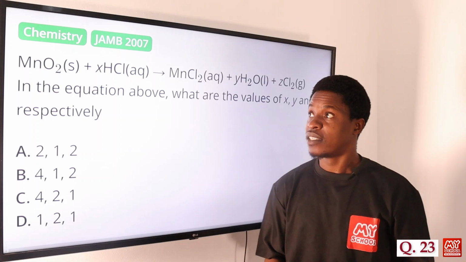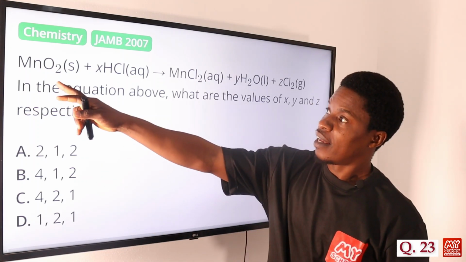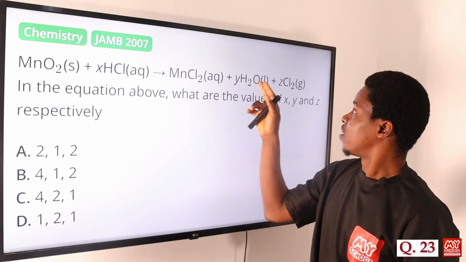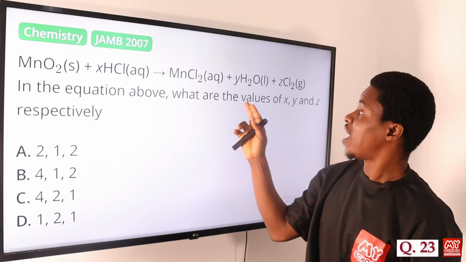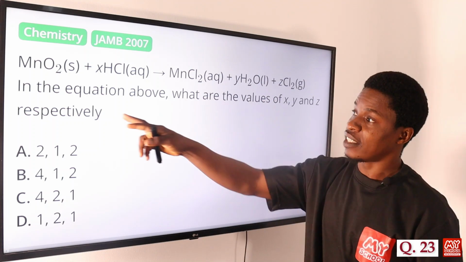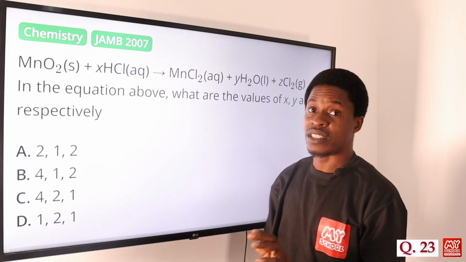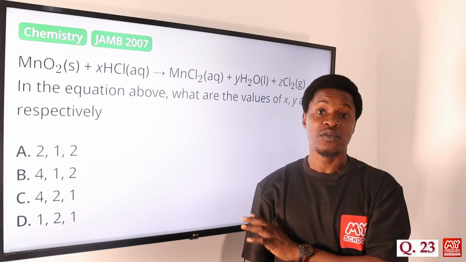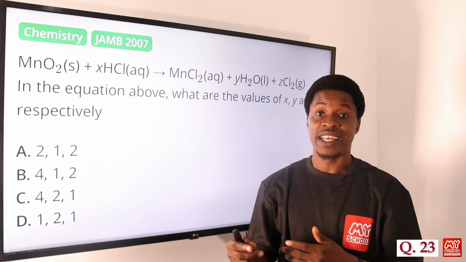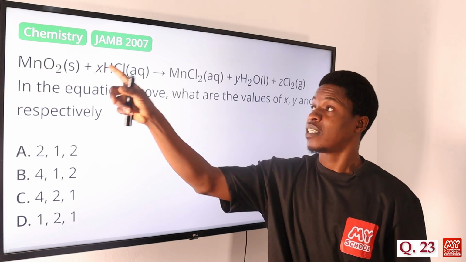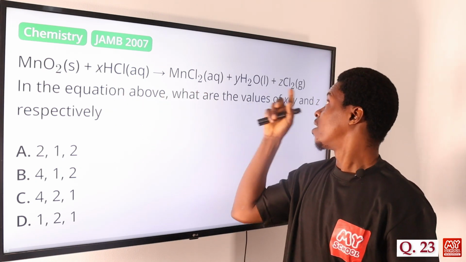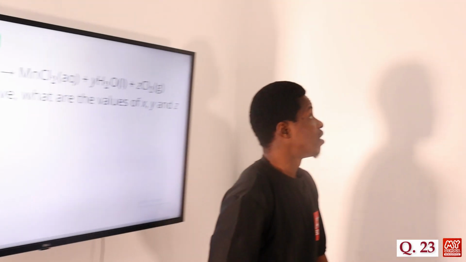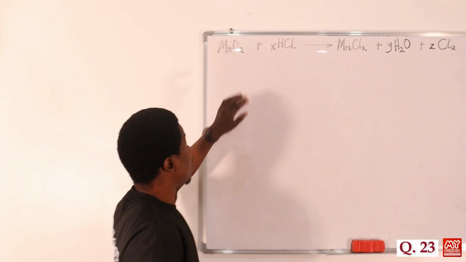Question 23. MnO2 reacts with XNaCl plus this to give this and this. So in the question above, what are the values of X, Y, and Z respectively? What the examiner expects of you is to balance that chemical equation, that reaction. Once you balance it, then you substitute the value of X, the value of Y, and then the value of Z. Let's move on to the board so that we can see the equation written out already.